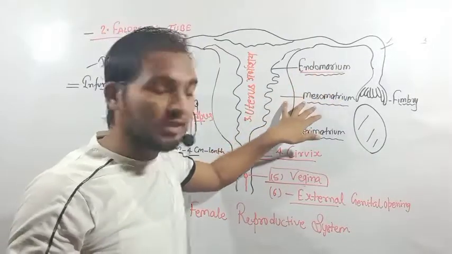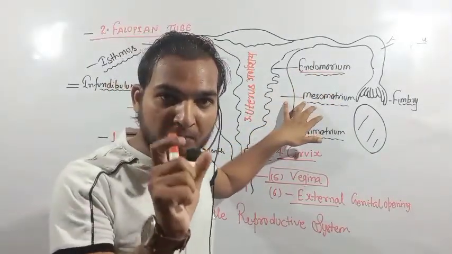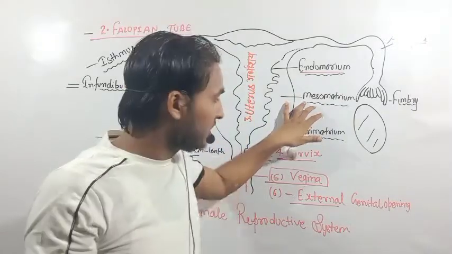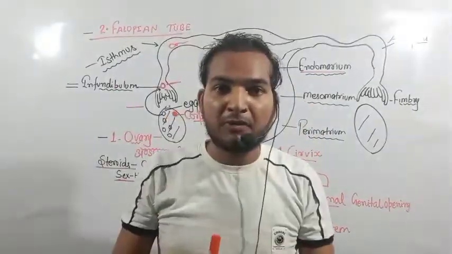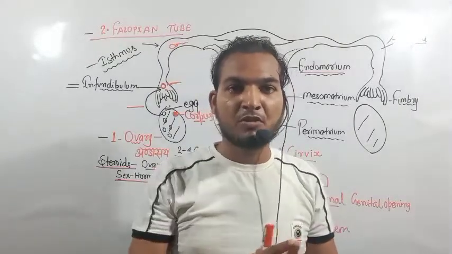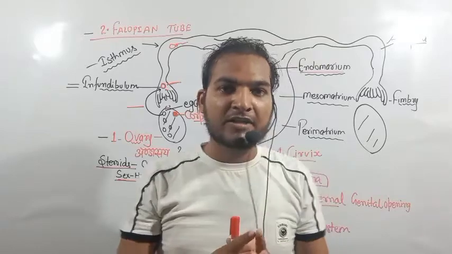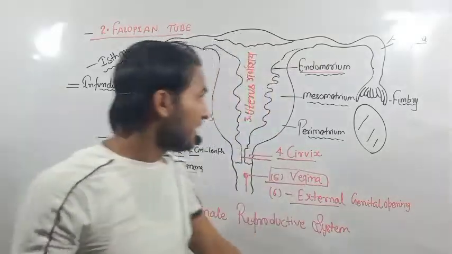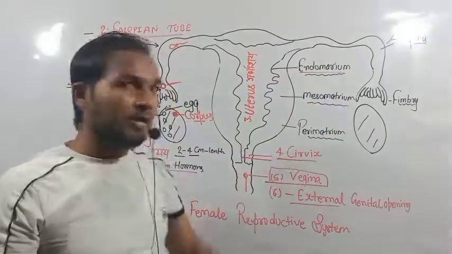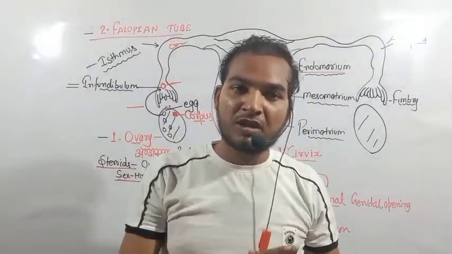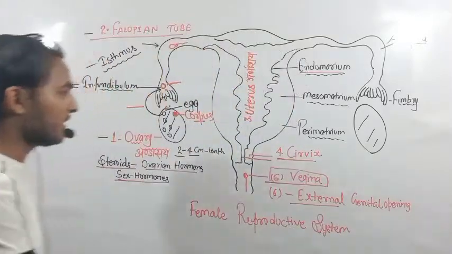Second is the myometrium, present in the middle portion of the uterus, while the perimetrium is present in the peripheral region of the uterus. The three main layers are the endometrium, myometrium and perimetrium. These three layers are present within the uterus of the female reproductive system.